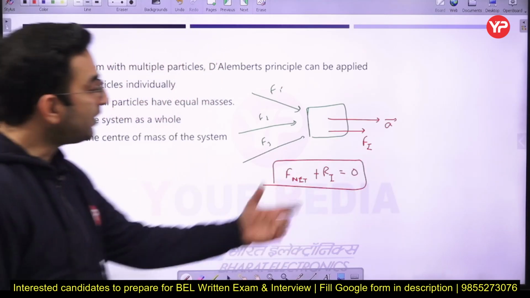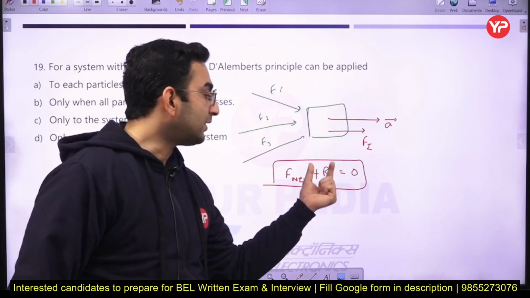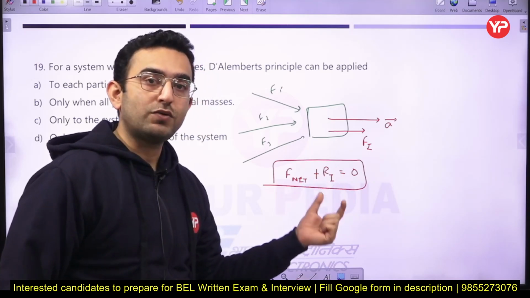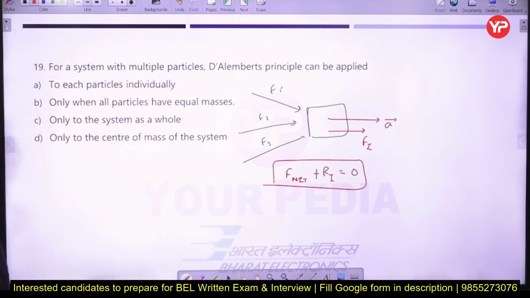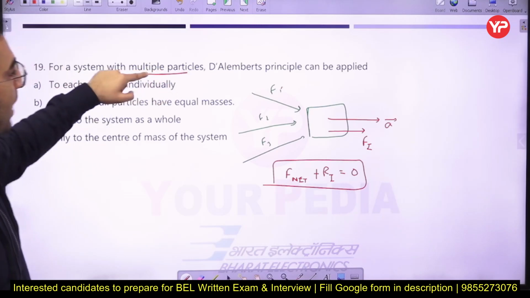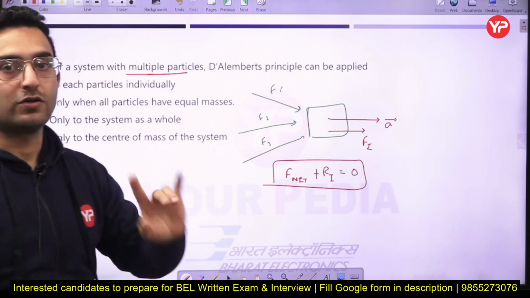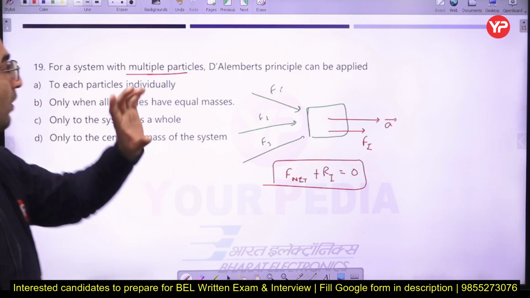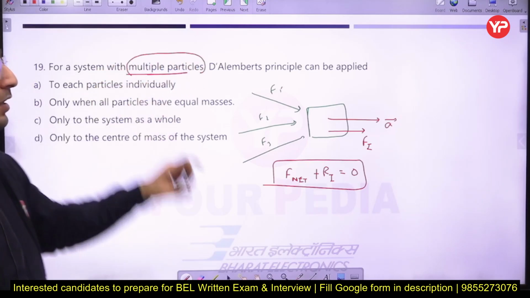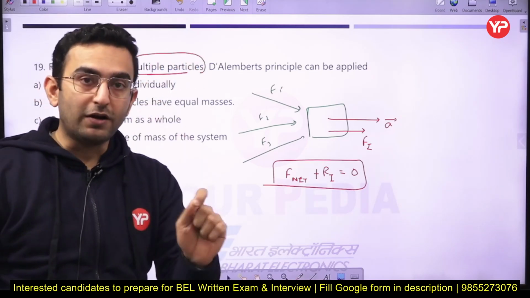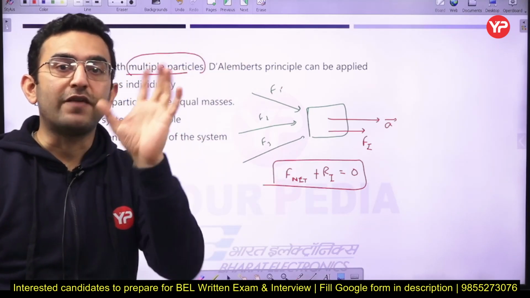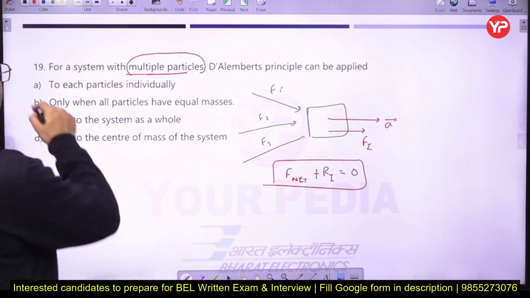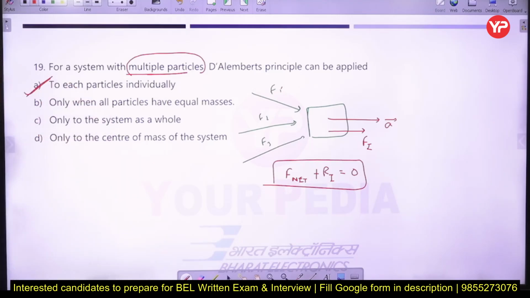From this conclusion, we can also conclude that the inertia force has a magnitude of mass into acceleration. It is always acting opposite to the direction of the net forces. Just remember this. For a system with multiple particles, the D'Alembert principle can be applied. Whenever we are dealing with multiple particles, the D'Alembert principle can be applied either to the whole body or to each and every particle of the body. So option A is the correct answer.